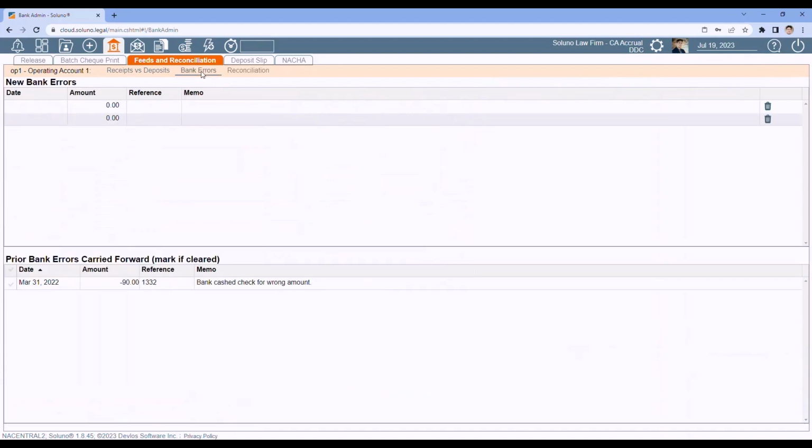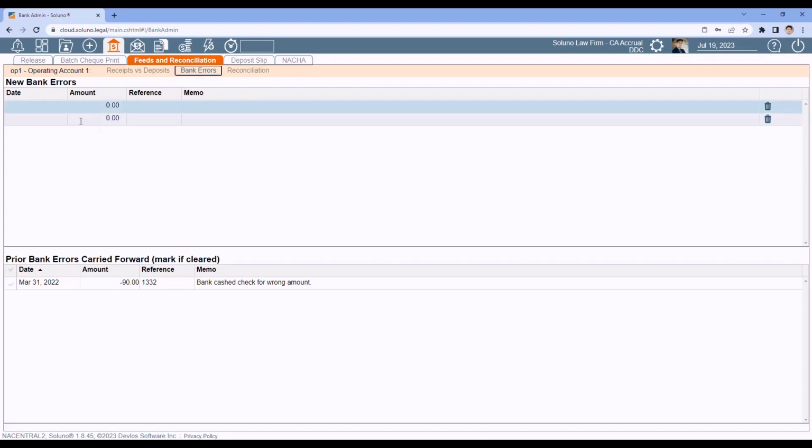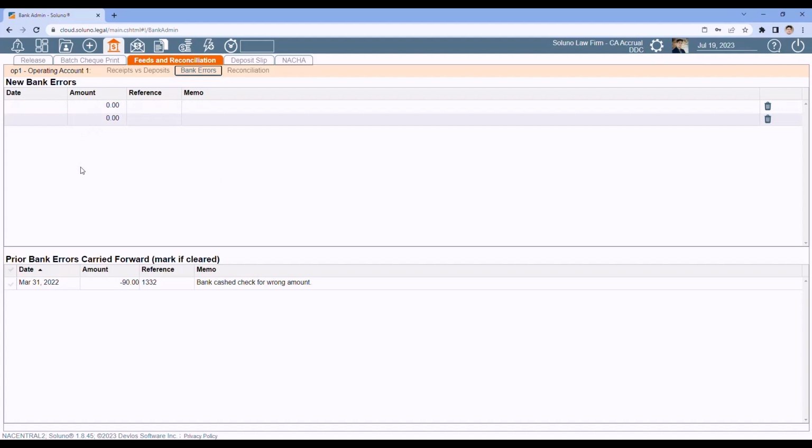The next tab, bank errors. Sometimes the bank is going to make a mistake. And in order for you to finish the reconciliation, we need to have those bank errors entered in. So in the top section are new bank errors. So maybe in this example, I had a check for $100. The bank cashed it for $1,000. So I'm out $900 due to their mistake.